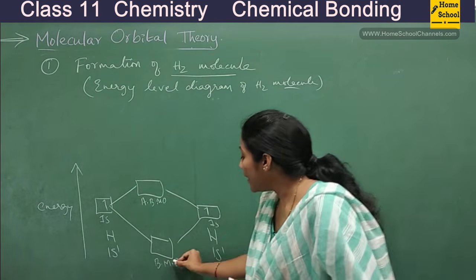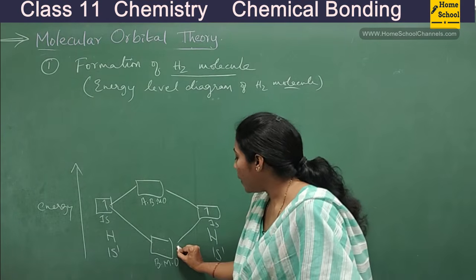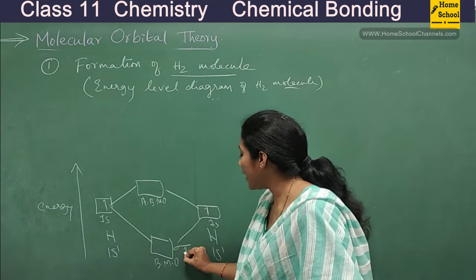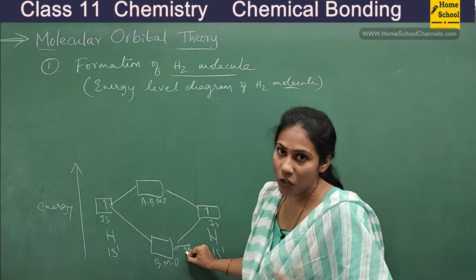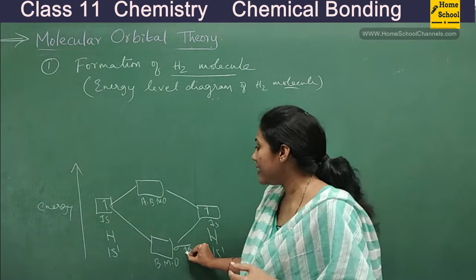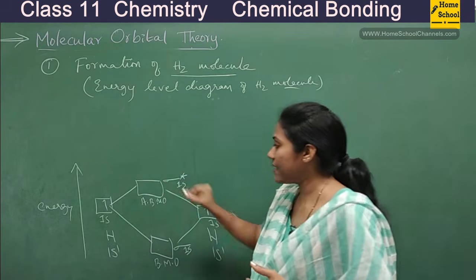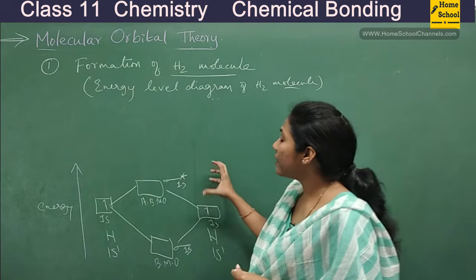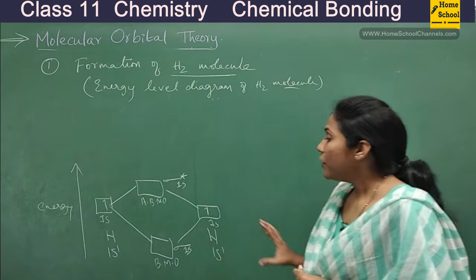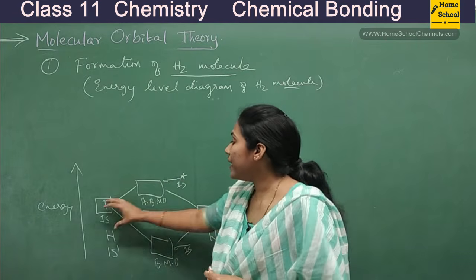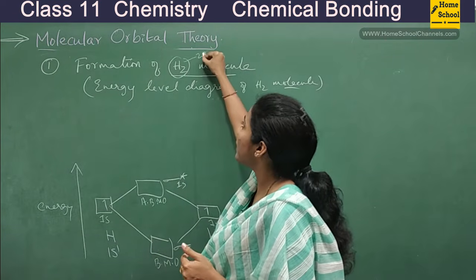The bonding molecular orbital has a notation, guys. We call this sigma 1s. So this bonding molecular orbital is called sigma 1s, and this is called sigma star 1s. This is the energy level diagram for the H2 molecule. Now, how many electrons are there in the H2 molecule? The H2 molecule has 2 electrons, right?